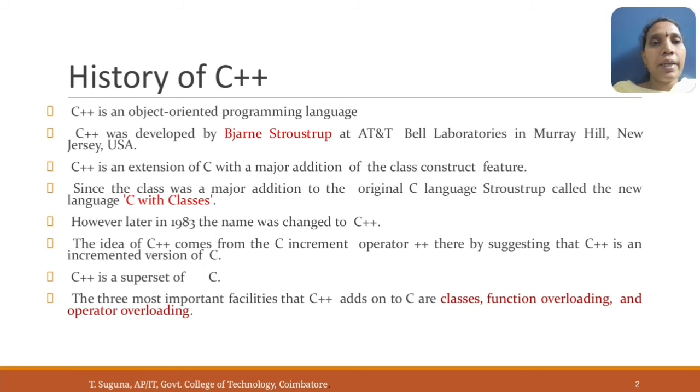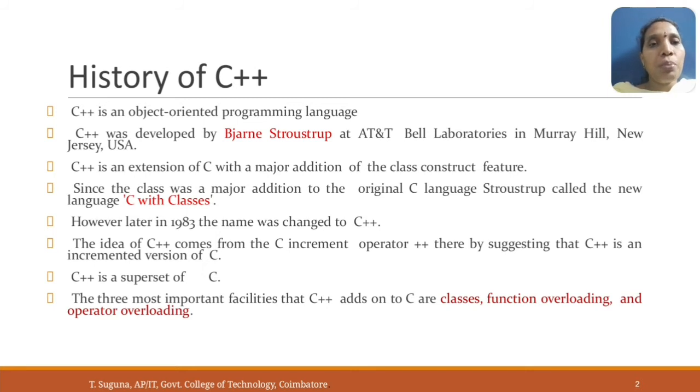C++ is an extension of C with a major addition of the class construct feature. Since the class was a major addition to the original C language, Stroustrup called the new language C with classes. However, later in 1983, the name was changed to C++. The idea of C++ comes from the C increment operator ++, suggesting that C++ is an incremented version of C. C++ is a superset of C.